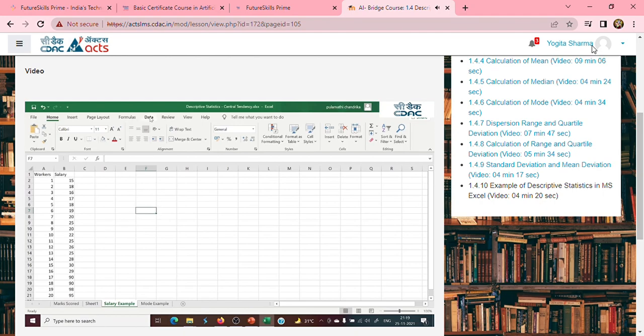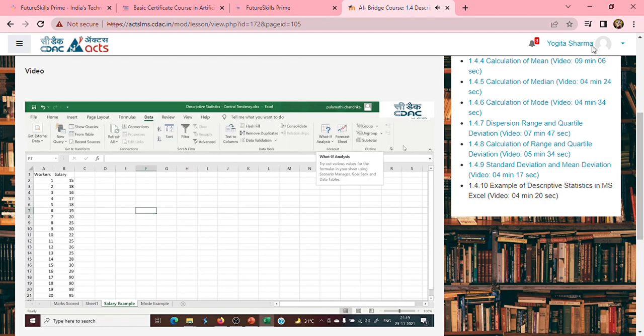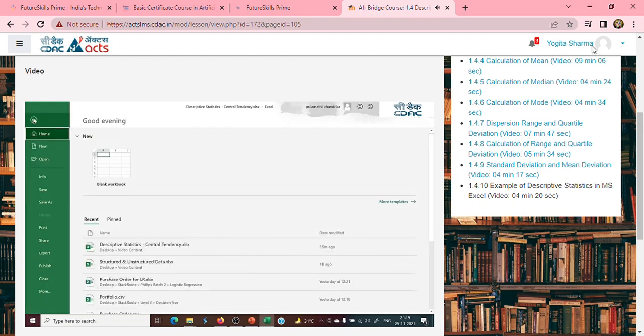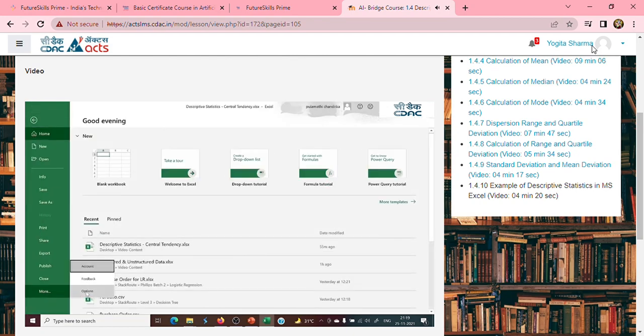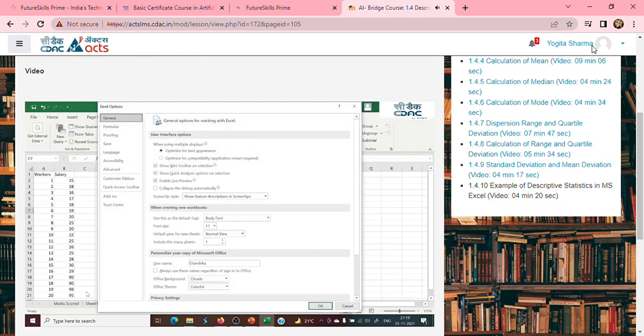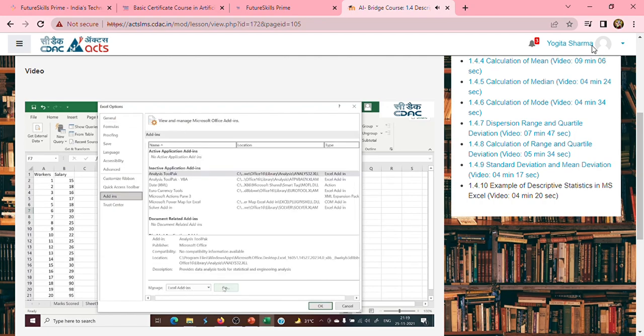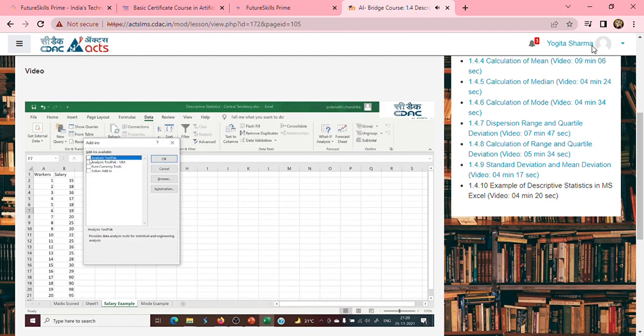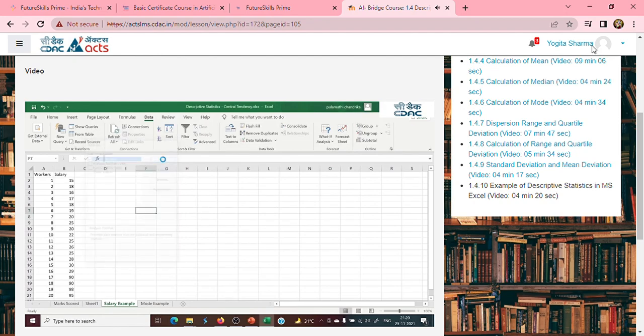If you go to the Data tab in Excel, you'll see an add-in function called Data Analysis. That is not enabled for me, so I will show you how to enable it. Go to File, go to More, and click on Options here. The moment you click on Options, it will take you to Add-ins. Just scroll a little. Yes, you'll see Excel Add-ins. Click on Go. You can see something called Analysis ToolPak. Select only this one, check that box, and then click OK. The moment you do this, the Data Analysis ToolPak is enabled over here.